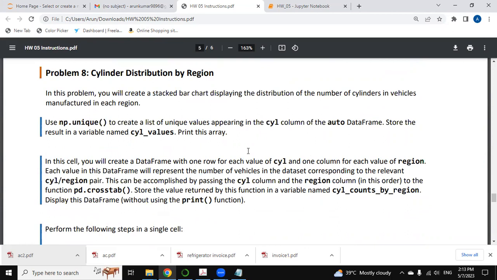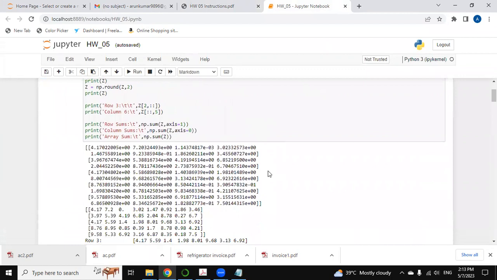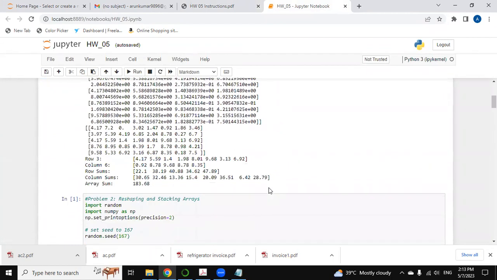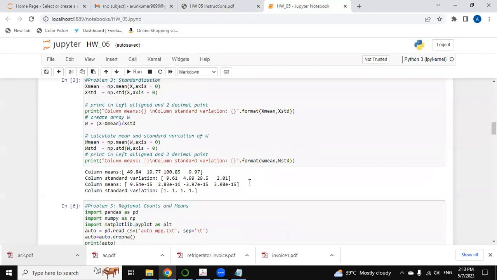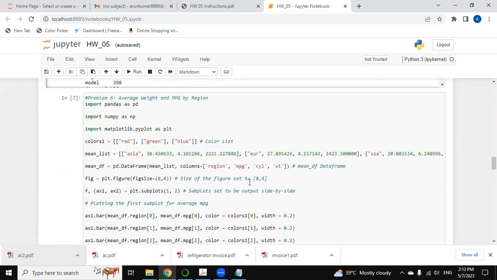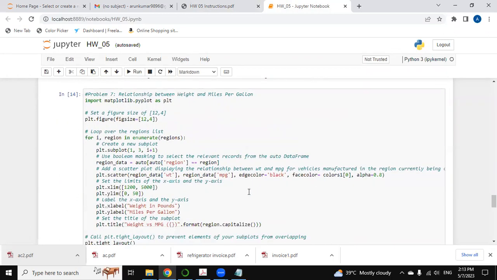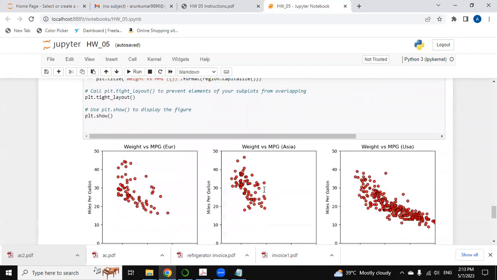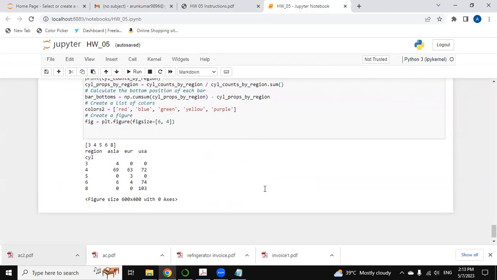So I already solved all these questions using Python in Jupyter Notebooks. So let me show you the solution. So this is the programming code that I already solved. So this is for problem number 2, reshaping and stacking arrays, and then standardization, and regional count and means, and average weight and MPG by region, then relationship between weight and miles per gallon. These all are the figures. Then cylinder distribution by region is the output.